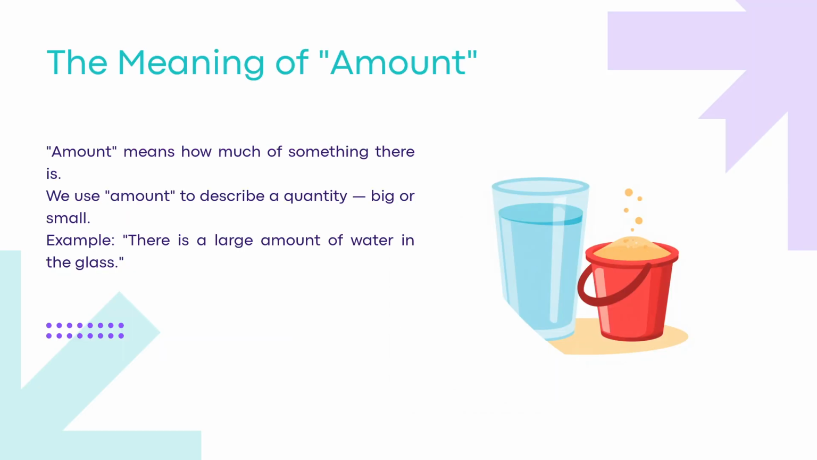The word amount means the total or quantity of something. It tells how much of something exists. For example, when talking about water, sugar, or money, amount helps to describe the total. It does not tell the exact number of things, but it shows how much there is in general.